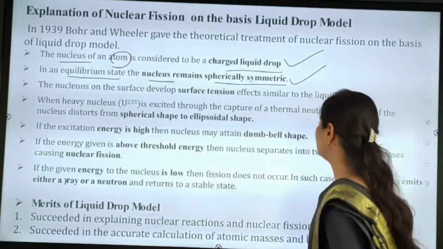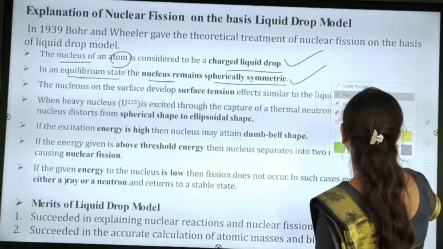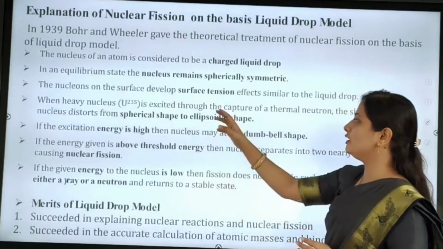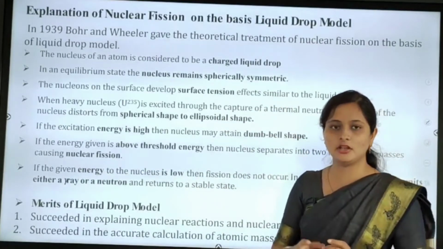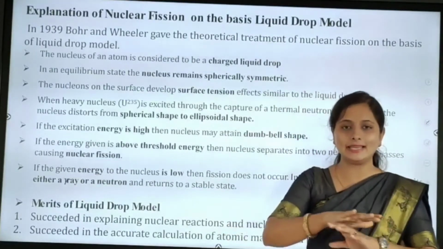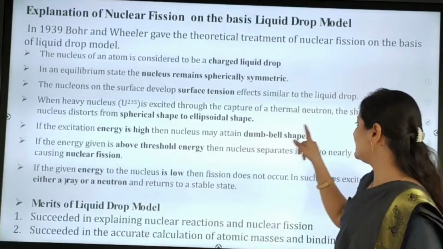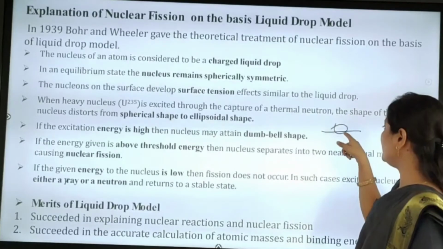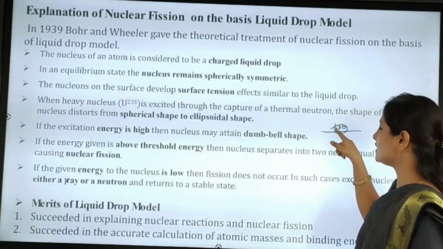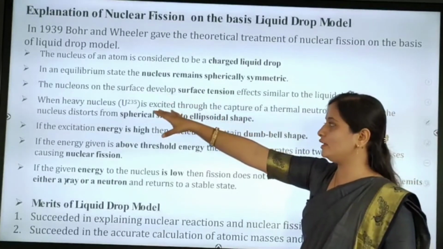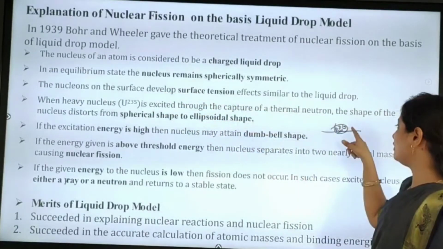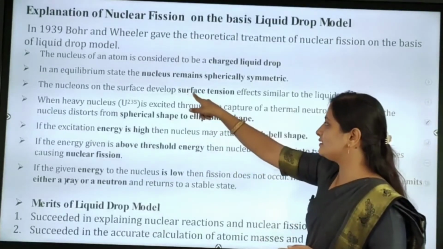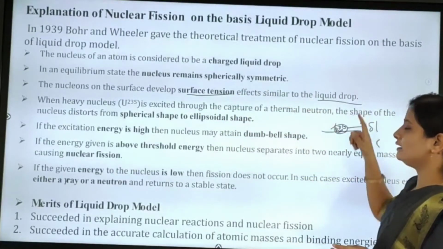We'll move to the third one. The nucleons on the surface develop surface tension. Consider one surface, here our nucleus. In the nucleus, whatever nucleons are present on the surface develop surface tension, similar to a liquid drop.